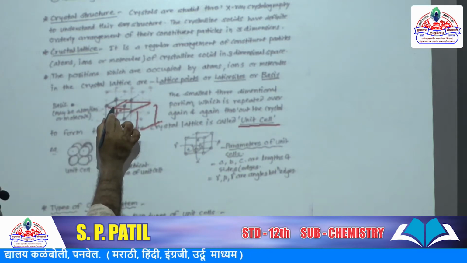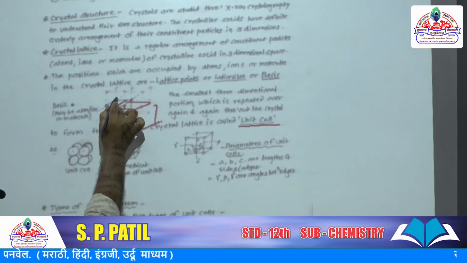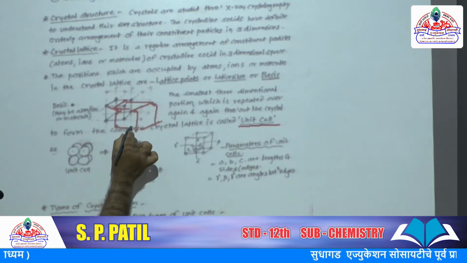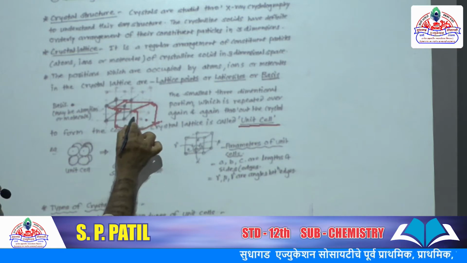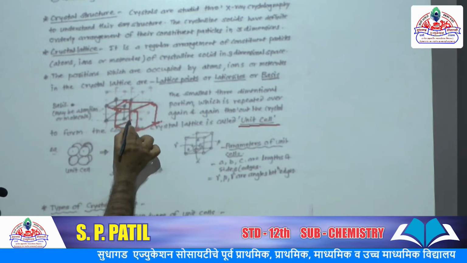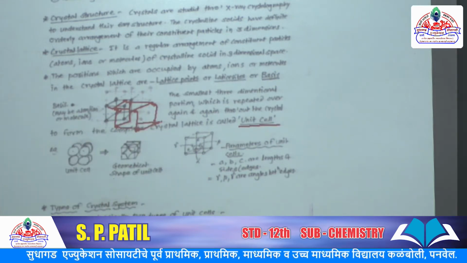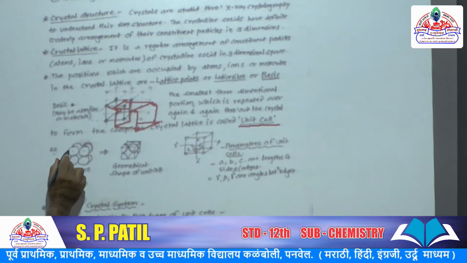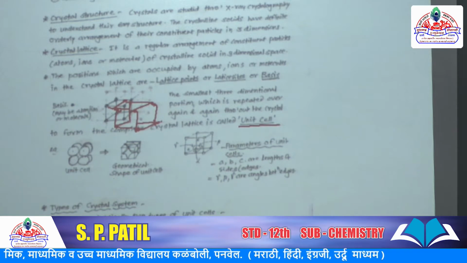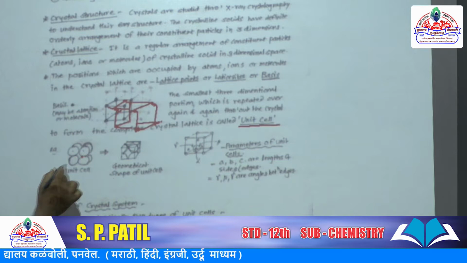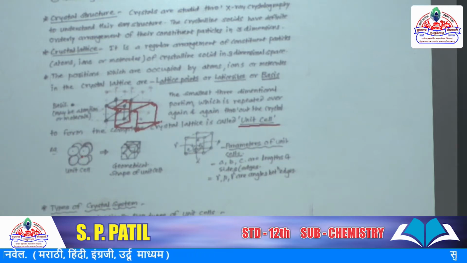Here these points are called lattice points or lattice sites. So this is called the unit cell. In this unit cell, the atoms or ions are shown in 3 dimensions. This unit cell is only the smallest portion of the complete crystalline structure.